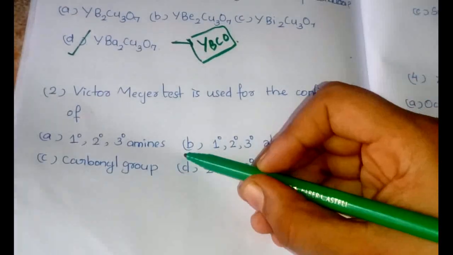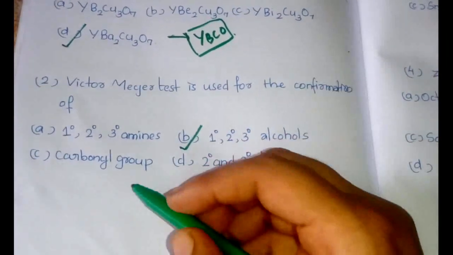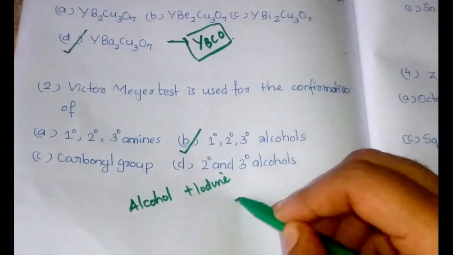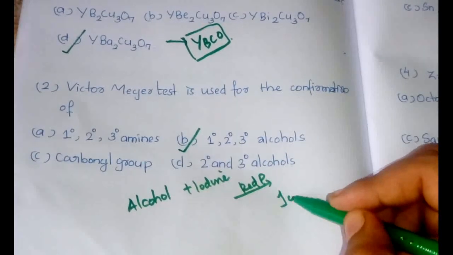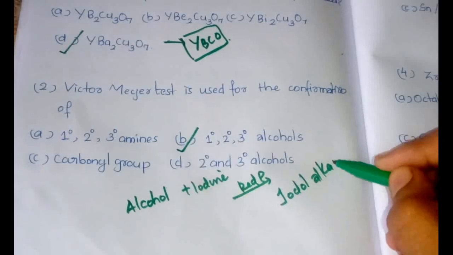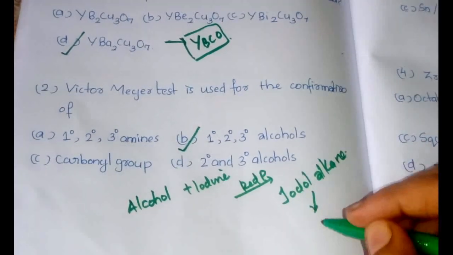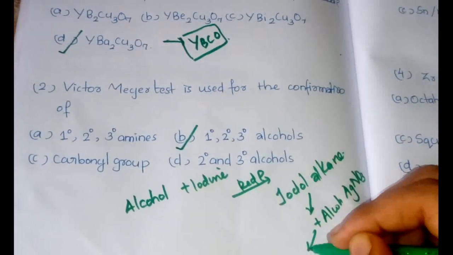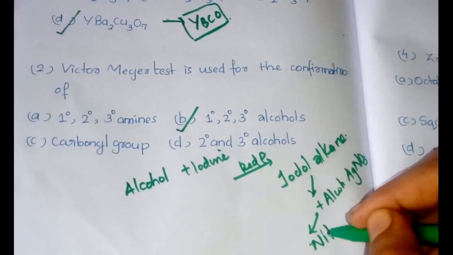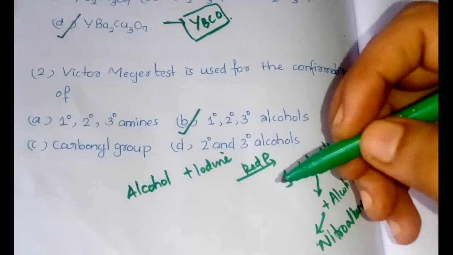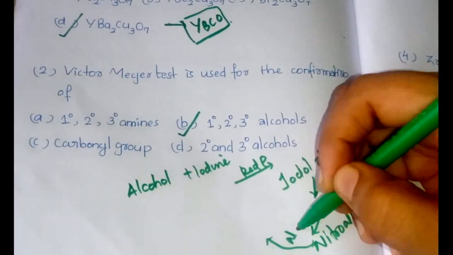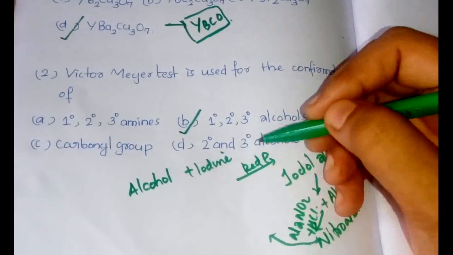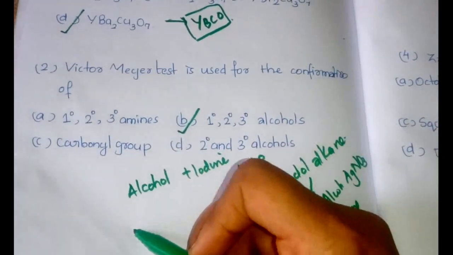Now the second question is, Victor Meyer test is used for the confirmation of what? The answer is option B, primary, secondary and tertiary alcohols. In the test, alcohol plus iodine in the presence of red phosphorus gives iodoalkane, which is then treated with alcoholic silver nitrate to give nitroalkanes. The nitroalkane, when treated with NaNO2 and HCl, gives products, and that is the basis of the Victor Meyer test.